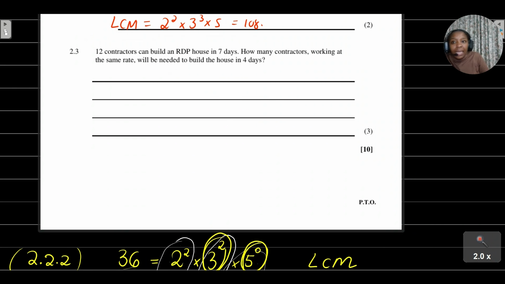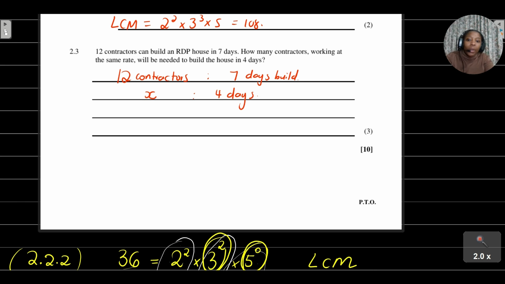Now they're asking us how many contractors, working at the same rate, will be needed to build the house in 4 days.